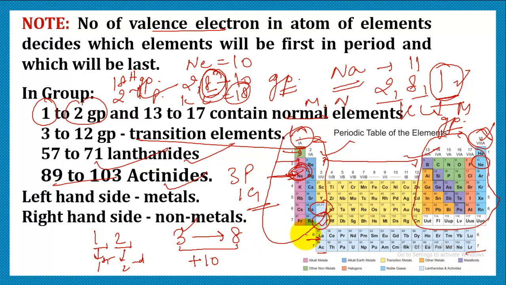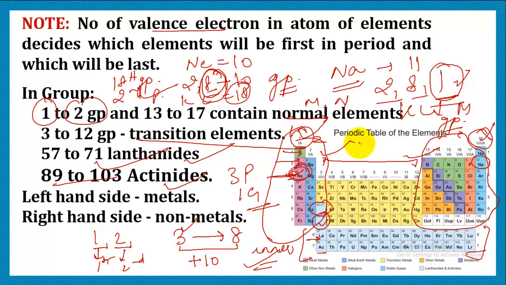So these are called the inner transition elements. They are called inner transition because these are transition elements and they are present inner to the transition. So that is why they are called inner transition elements. So I think you got it.